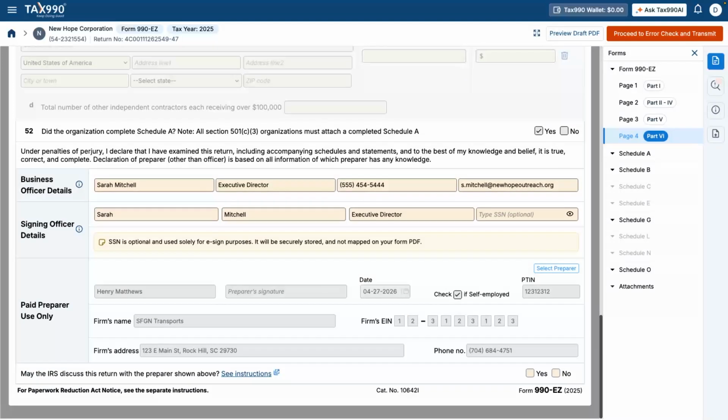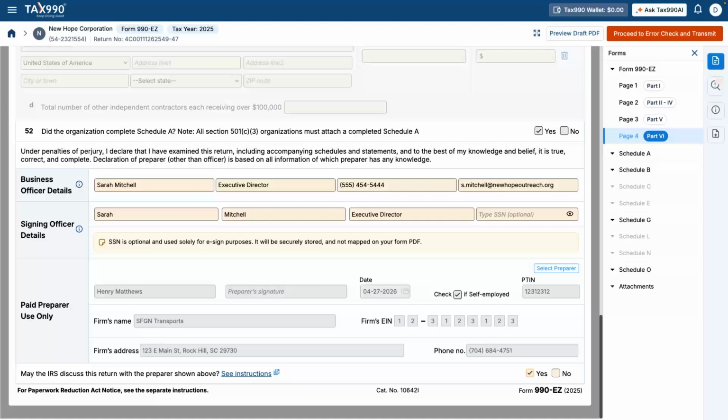When applicable, if a paid preparer completed the return, you'll enter the paid preparer's name, their firm name, PTIN, the firm's EIN, and address and phone number. You'll also answer, may the IRS discuss this return with the preparer. Select yes to allow communication, or select no to restrict access. At this point, the form is fully completed.